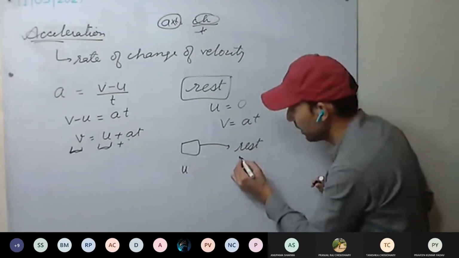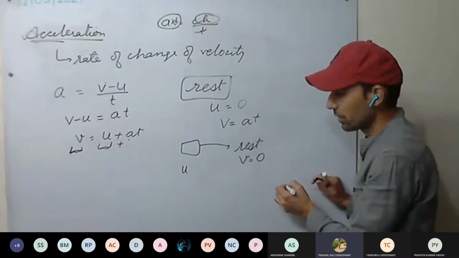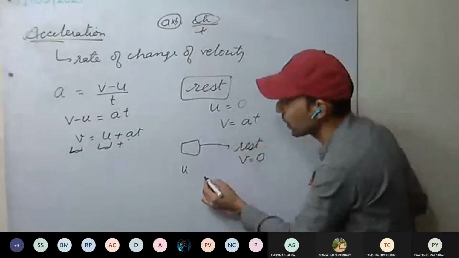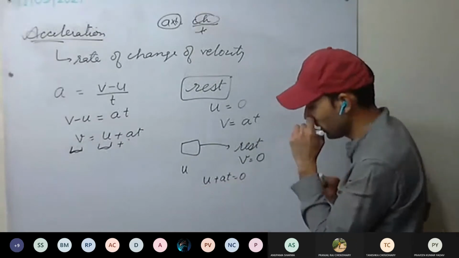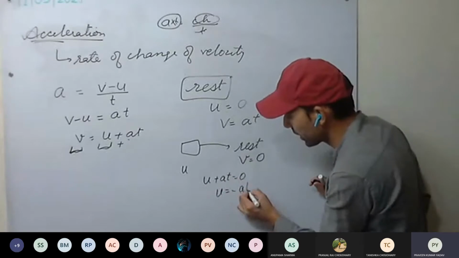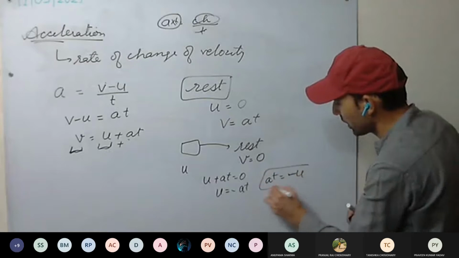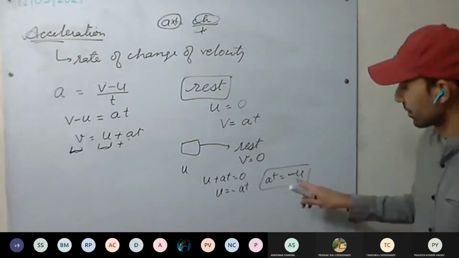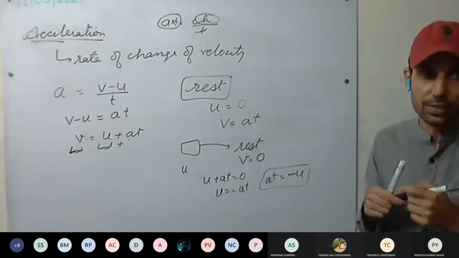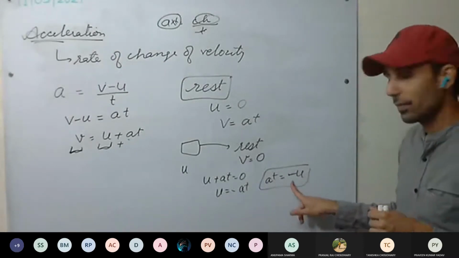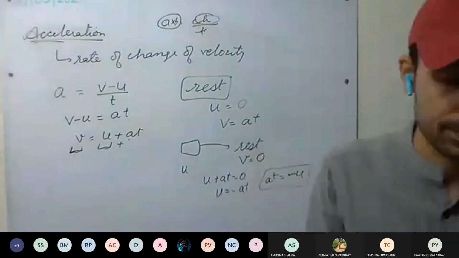then the initial velocity is there. As it comes to rest, v will be 0. So u plus at equals 0, or u equals minus at, or at equals minus u. What is happening? Change in velocity is taking place in the opposite direction. That is retarding the motion, that is, the car is moving and we are trying to stop the car.